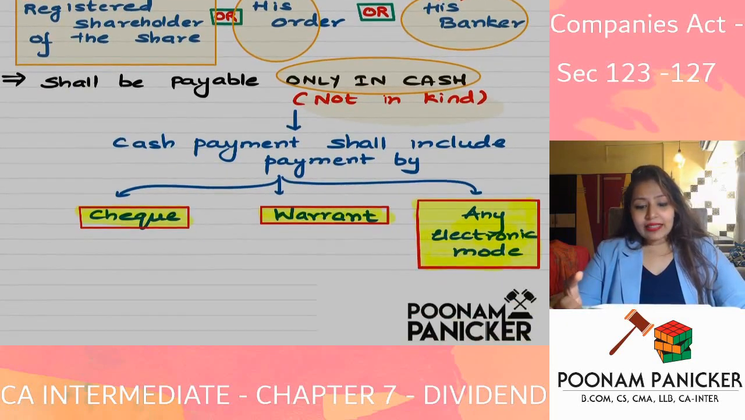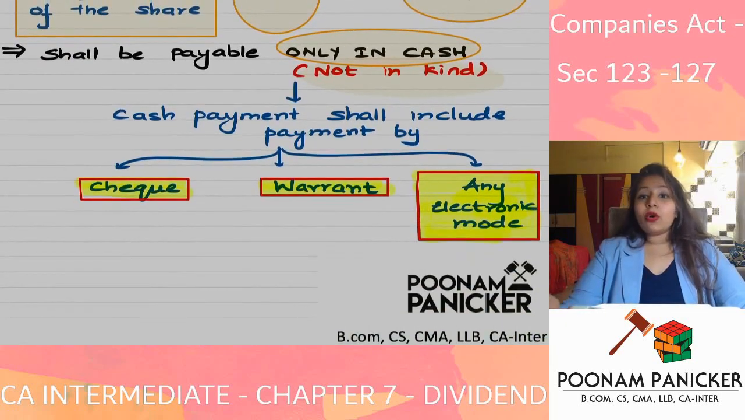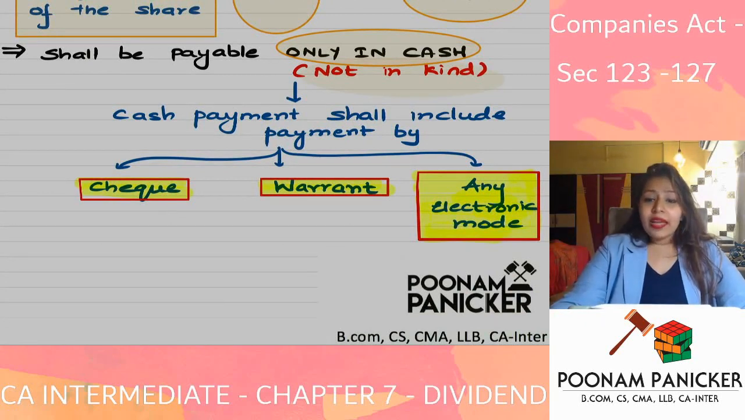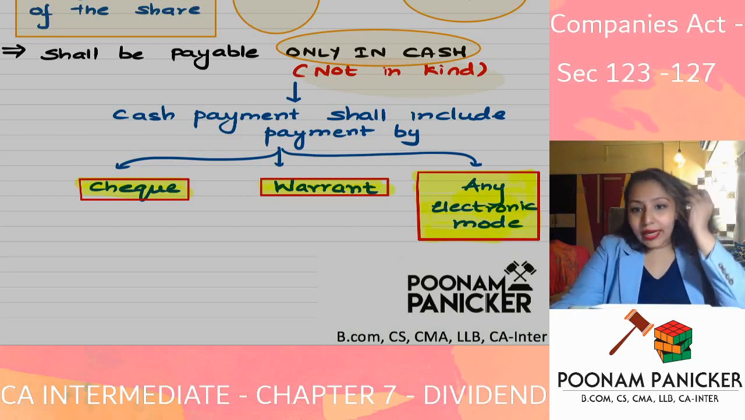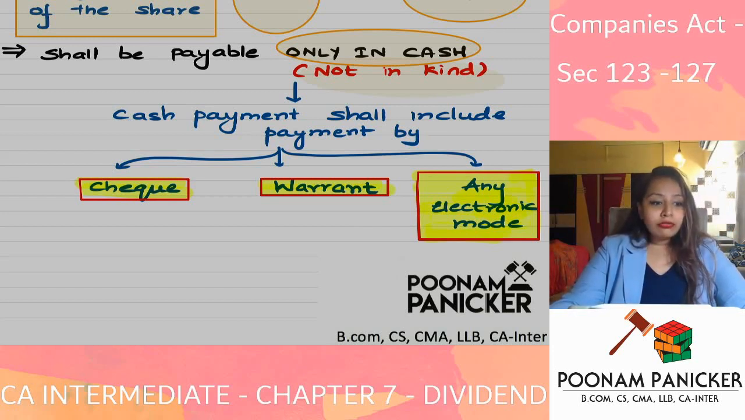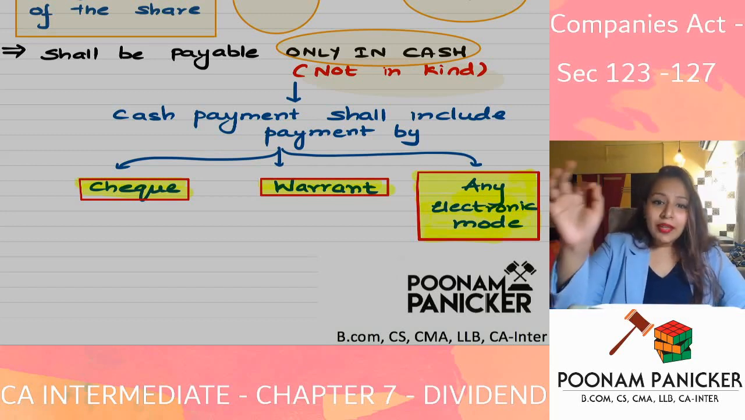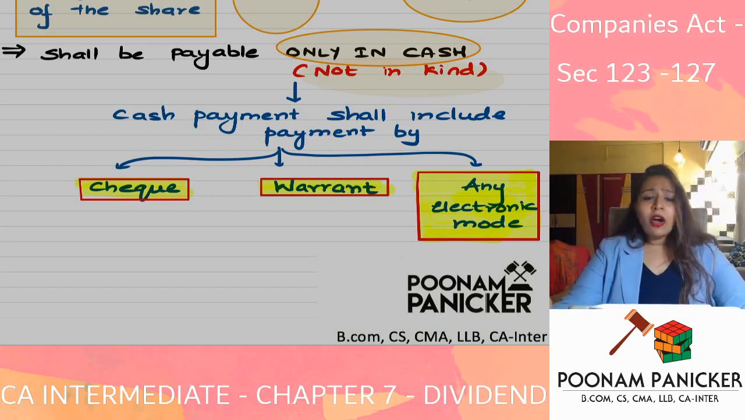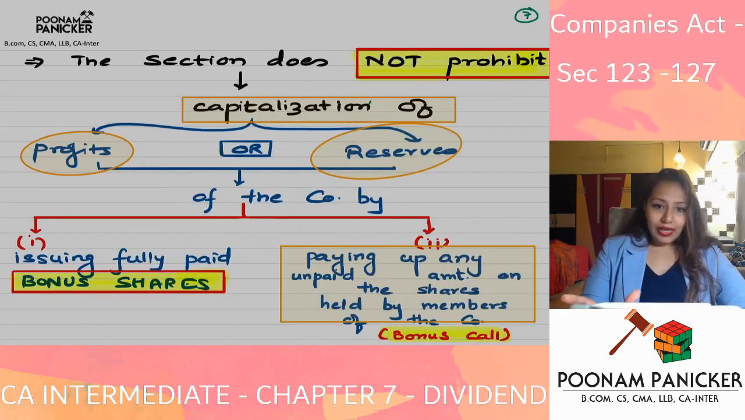And dividend always has to be paid only in cash. When I say cash, it does not really mean hard cash. It means that you cannot pay dividend in kind. For example, if you are a shareholder of Colgate, Colgate cannot give you dividend in the form of toothbrush and toothpaste. That is not possible. Dividend has to be paid in cash. And cash includes cheque, a dividend warrant, or anything in electronic mode. It just means that dividend will not be paid in kind.